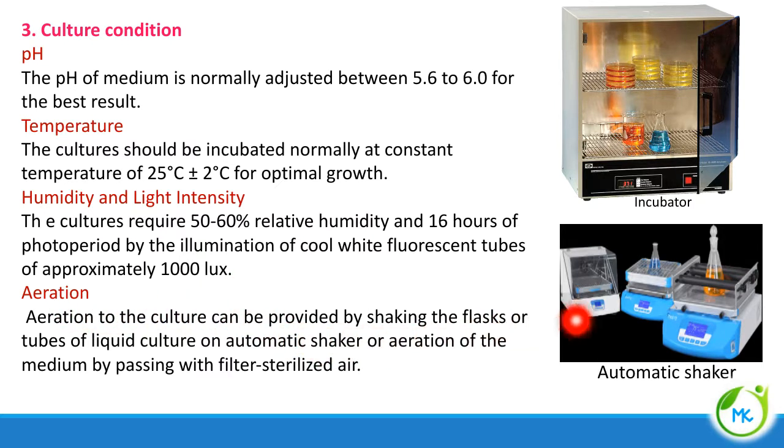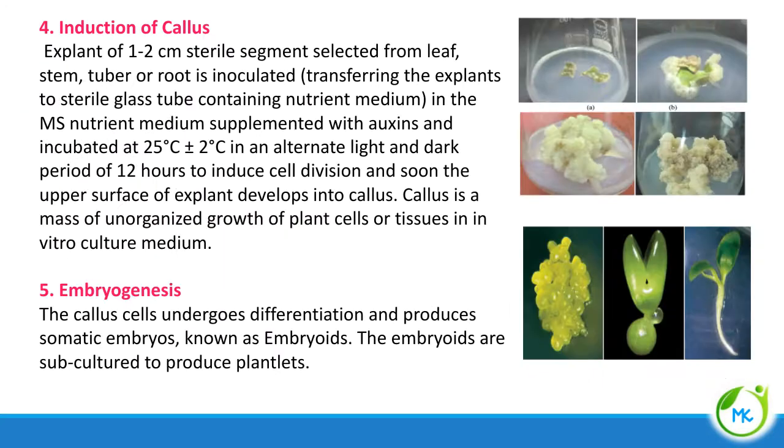Next, aeration. Aeration can be provided by shaking the flasks or tubes when it is a liquid medium, or air can be passed. For shaking, this is the apparatus, referred to as an automatic shaker. It can be kept, and when it is switched on, it will produce agitation, and the agitation will make the medium aerated.